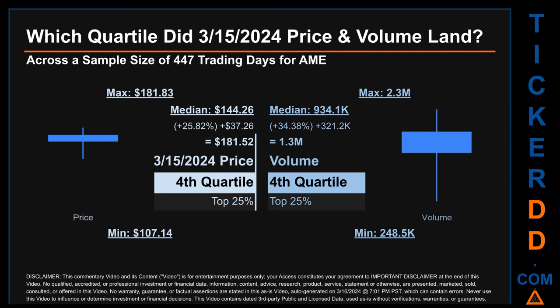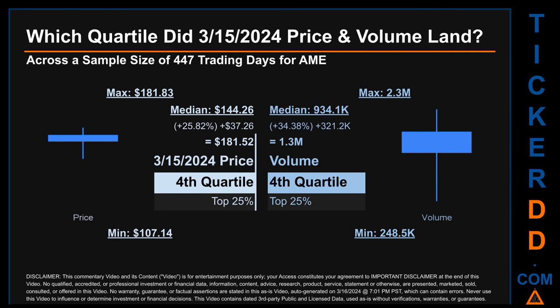The day's volume landed within the fourth quartile, marking it within the top 25% of all sampled daily volume, which saw a max daily volume of 2.3 million and a minimum of 248.5 thousand. Quartiles tell us about the spread of a data set by breaking that data set into quarters, just like how the median breaks the set into half.